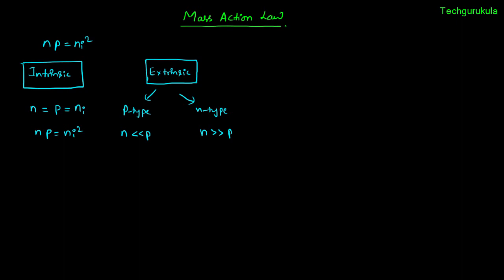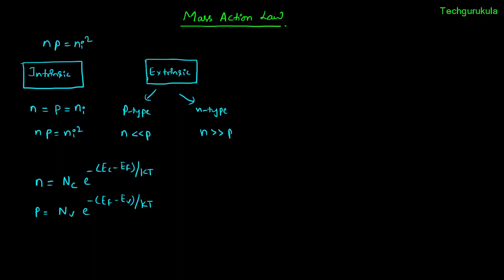Now if you remember, we did a derivation to find the electron concentration in conduction band. While we did the derivation, we never assumed if the semiconductor was intrinsic or extrinsic or anything, right? So we got an expression which said N is equal to Nc times e power minus of Ec minus Ef over Kt, and the hole concentration in valence band was given by Nv times e power minus of Ef minus Ev over Kt. So which means while deriving these two expressions, we never even mentioned was it for intrinsic or extrinsic, which means it was valid for anything.